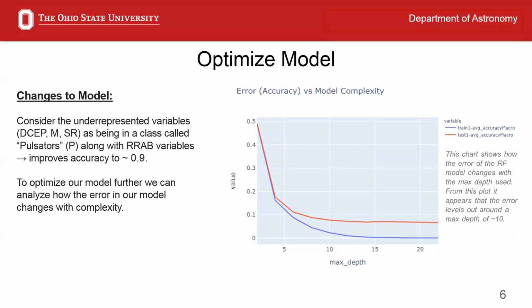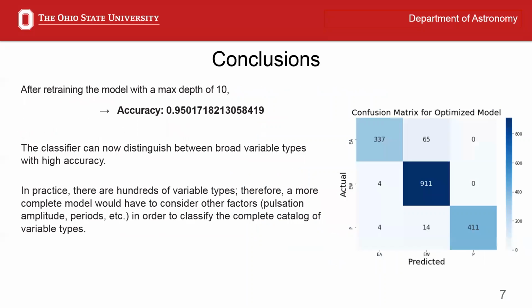To optimize our model further, we can analyze how the error in our model changes with complexity. As you can see, the error seems to level off at around a max depth of 10, so we can adjust our model parameters to include this metric. Doing this increases the accuracy to about 95%, meaning that the classifier can now accurately distinguish broad variable types from one another.